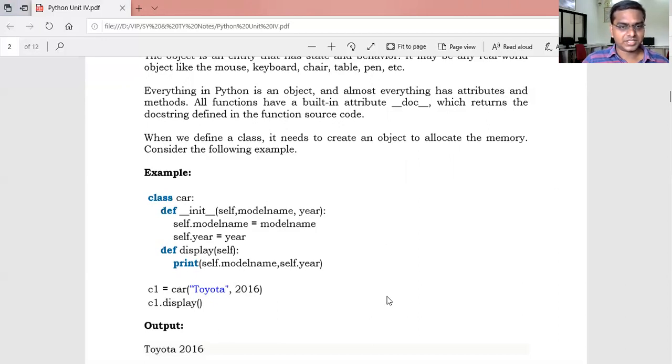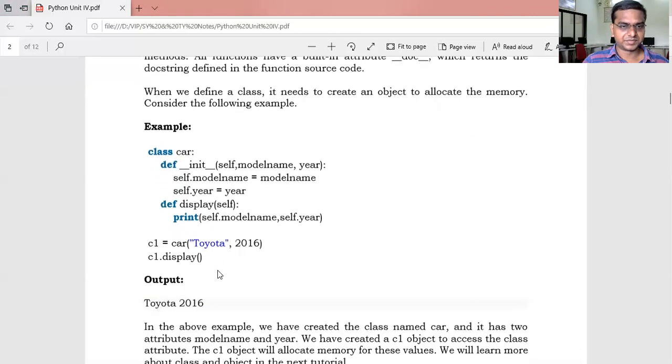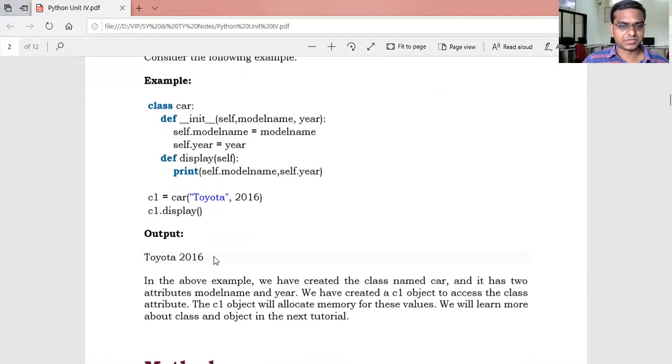See how it works. When we pass Toyota and 2016, they come to model name and year. They will be assigned to self.model_name and self.year. Then this reference object will be passed to the display method, and that method will print the values stored in the self object, that is self.model_name, self.year. Then we can call that function to display the information stored, that is Toyota 2016.